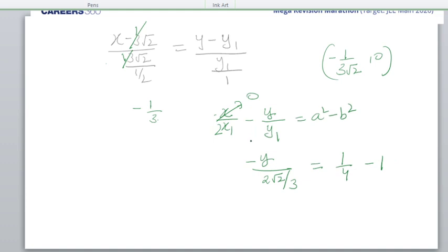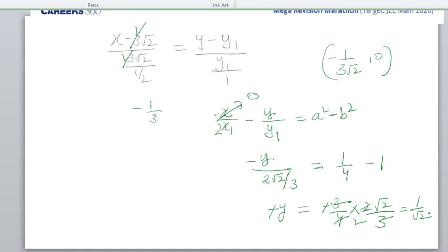So what do I get? I get y as minus 3 by 4 into 2 root 2 by 3, and minus is gone because of this minus. So I get 1 by root 2. So the y-intercept is 1 by root 2.